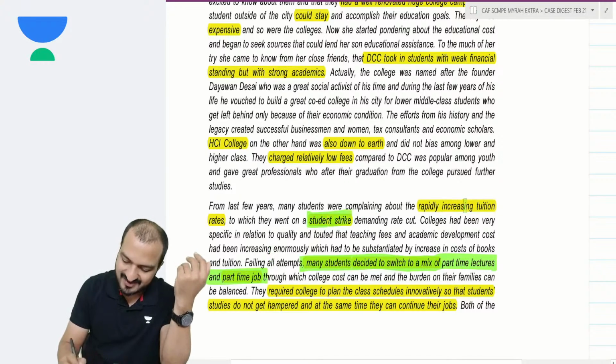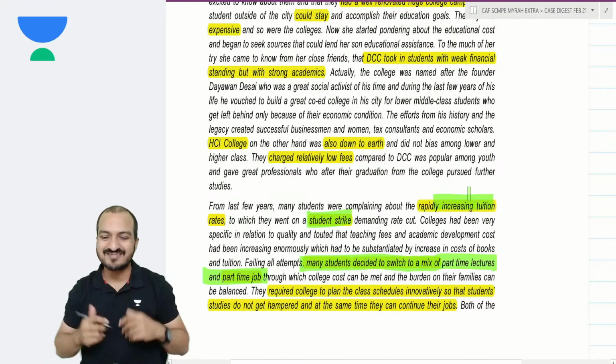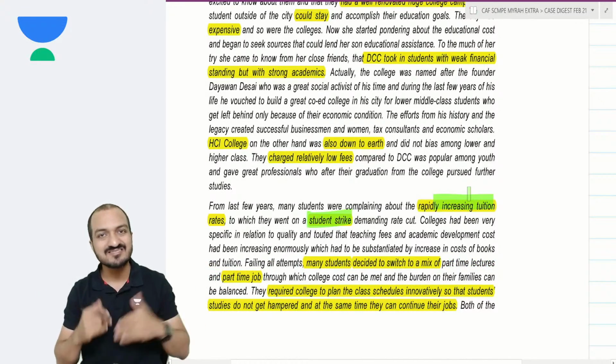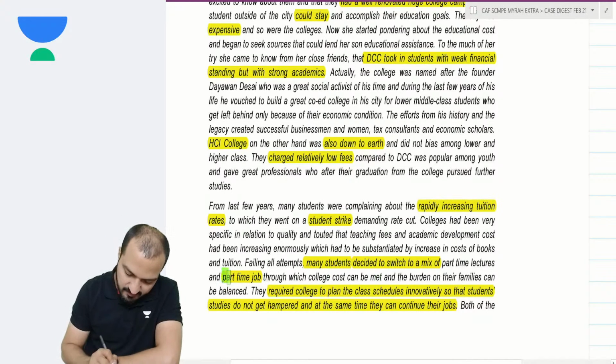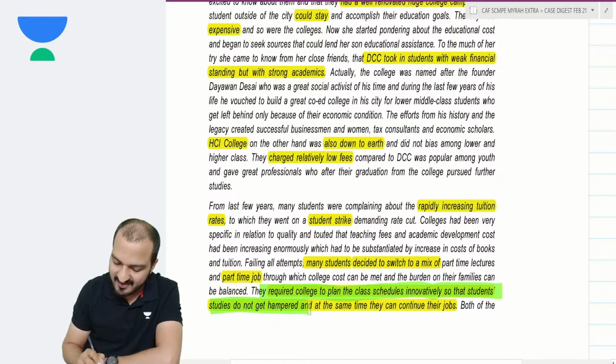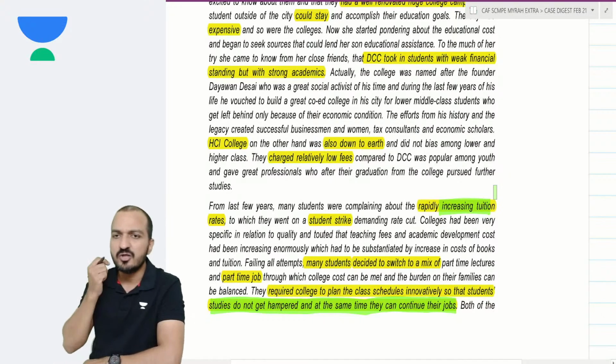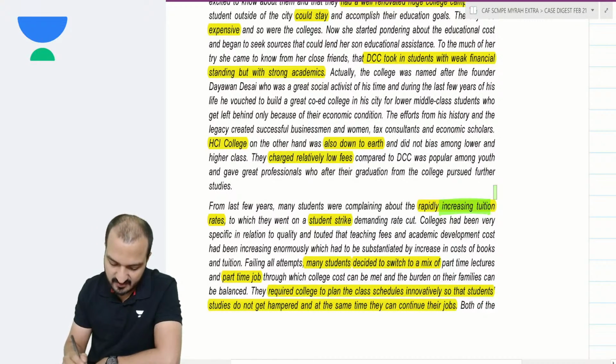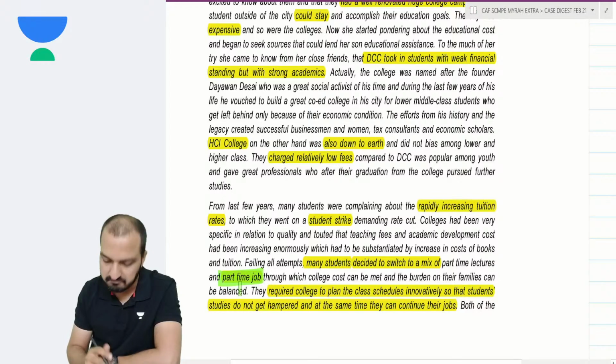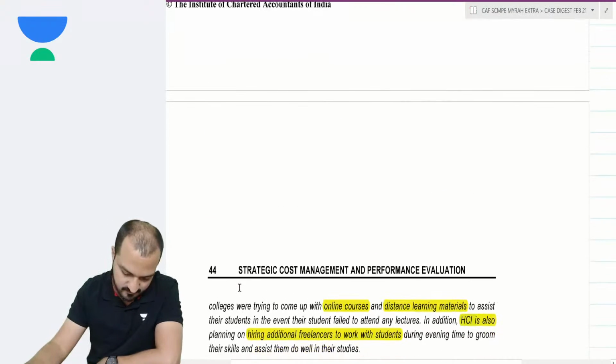Well, if colleges were not decreasing their tuition fees, the students planned to get an extra stream of revenue, earning so that they can pay the college fees. But they required the college to plan the class schedules innovatively so that the students' studies do not get hampered, and at the same time they can continue their jobs also. Because the college was not reducing the fees, the students requested that at least you schedule the classes such that we can continue the part-time job. And the colleges were ready to do that.